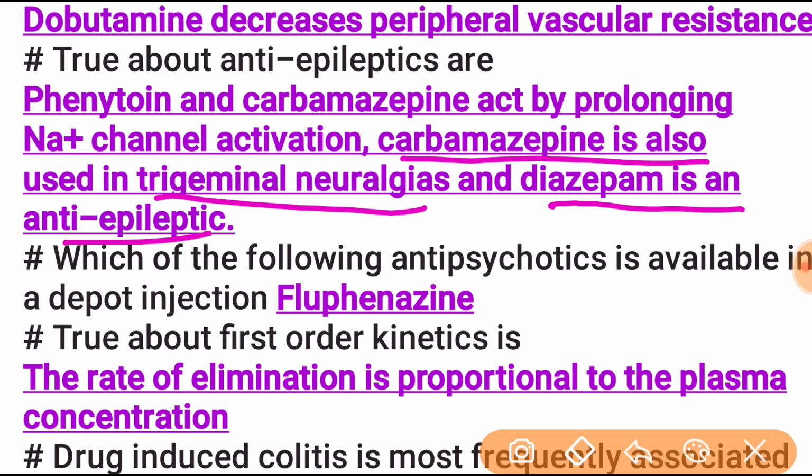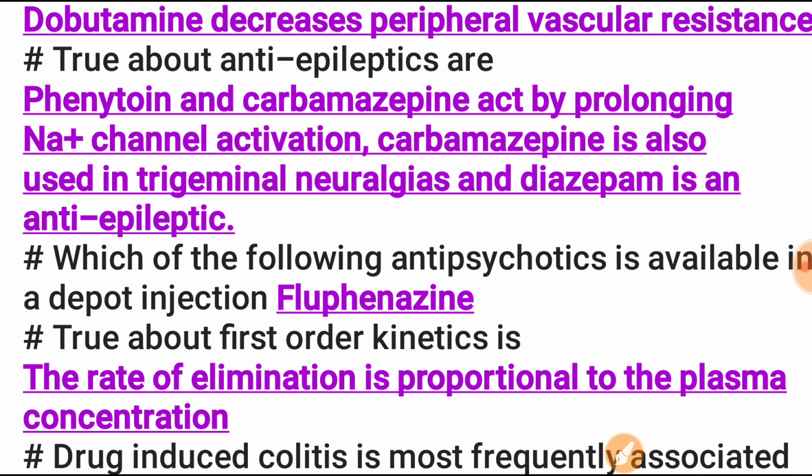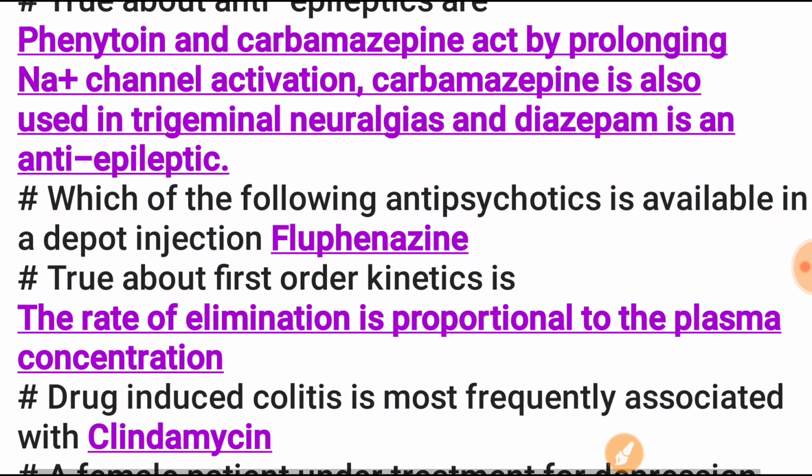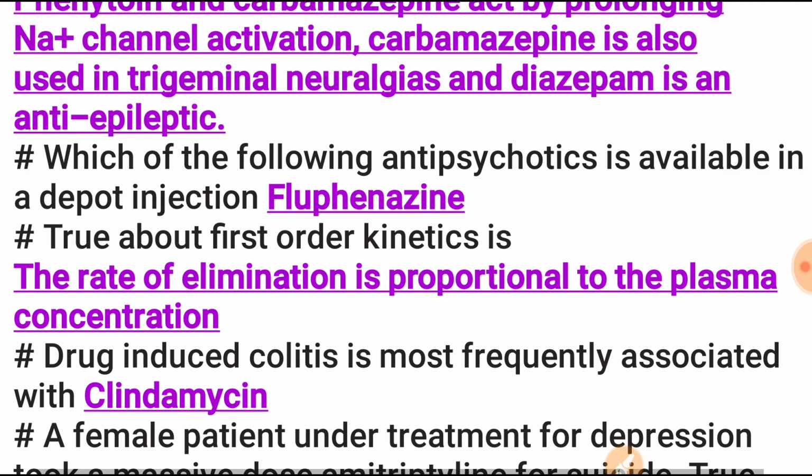Next, which of the following antipsychotics is available as a depot injection? Fluphenazine and also aripiprazole, haloperidol, flupenthixol, paliperidone, olanzapine, risperidone. These are the antipsychotic drugs which are used in depot injection.